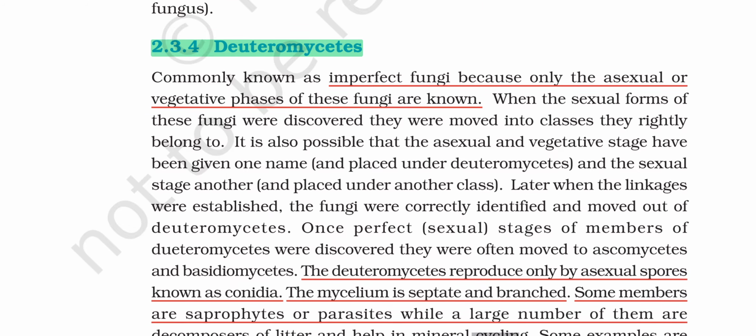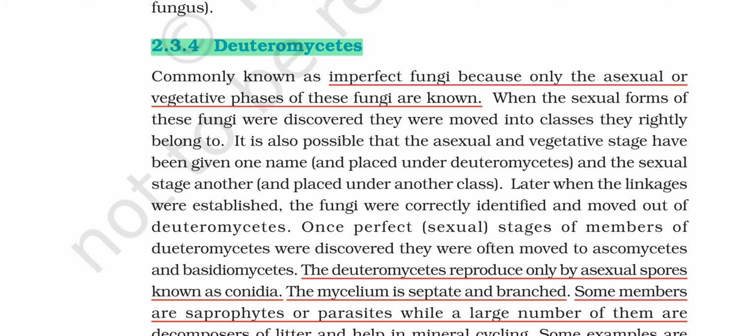Then Deuteromycetes, commonly known as imperfect fungi because only the asexual or vegetative phase of these fungi is known. When the sexual form of these fungi was discovered, they were moved into the classes they rightly belonged to.